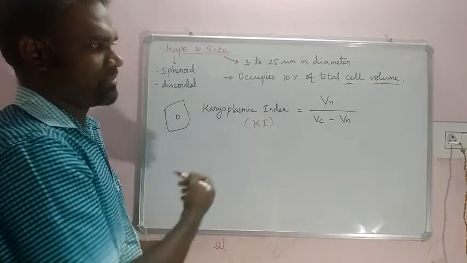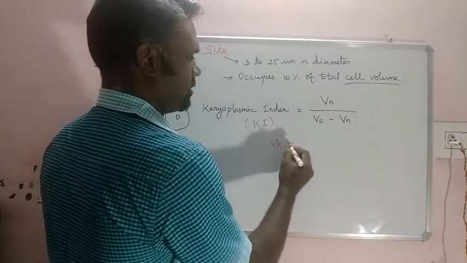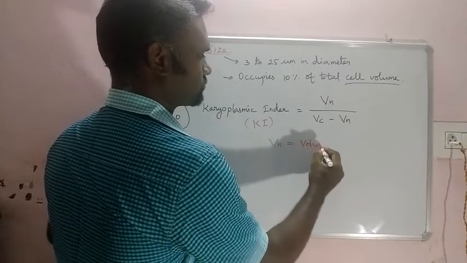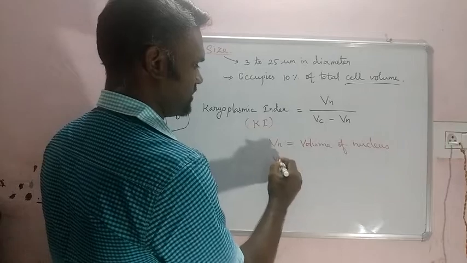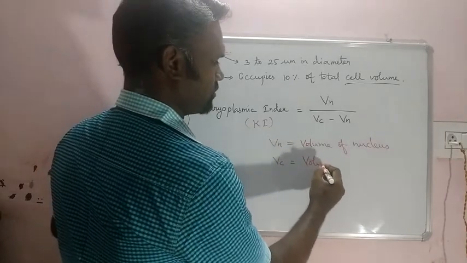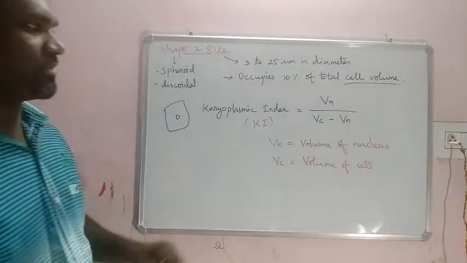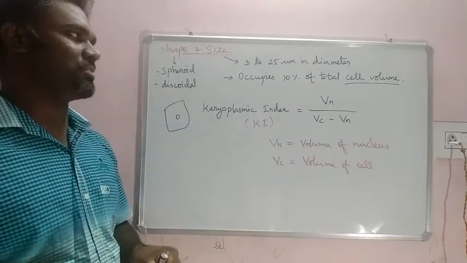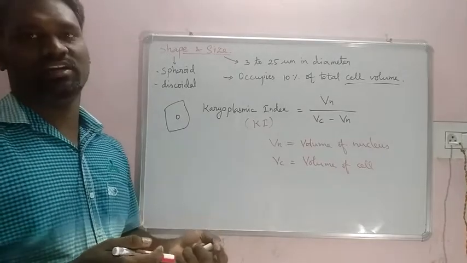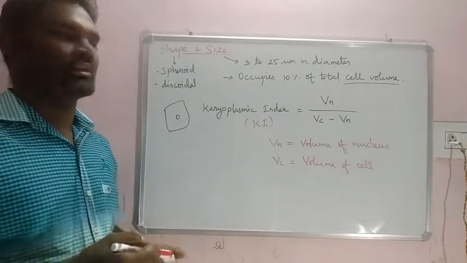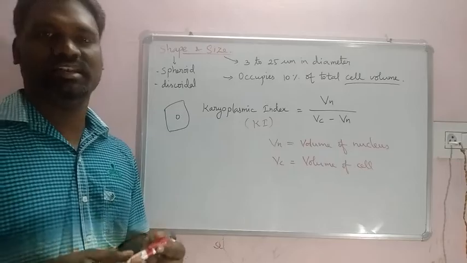Volume of nucleus, Vn, divided by volume of cell, Vc, minus volume of nucleus. So Ki is equal to Vn divided by Vc minus Vn. By this we can easily identify different cell volumes. Clear? So shape and size are over. Let us discuss the structure of the nucleus in the next video. Thank you.